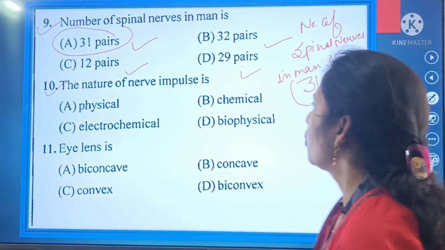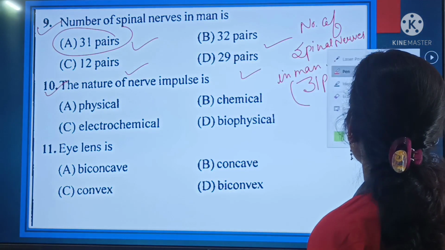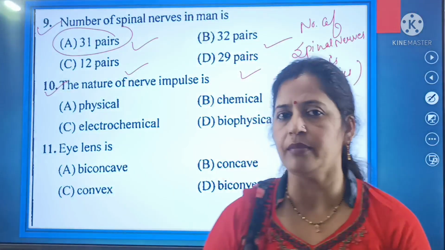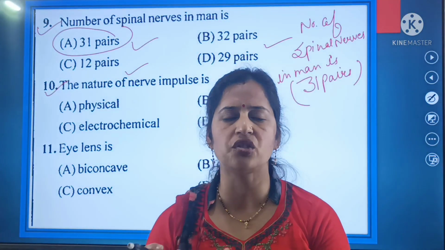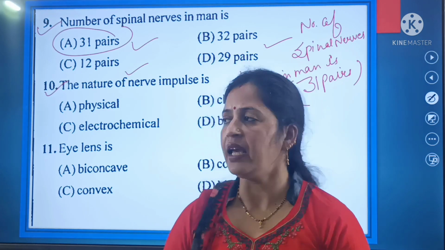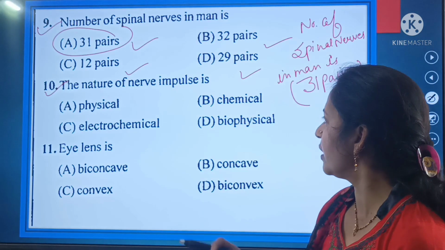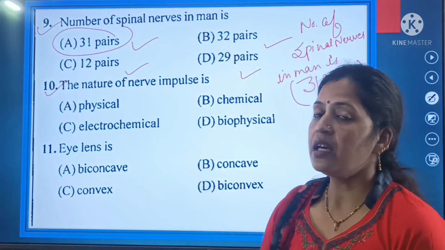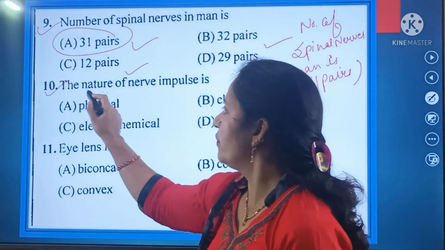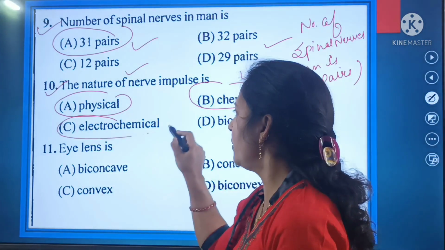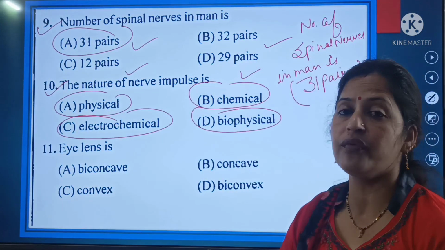Now shift to the question number 10, and the question number 10 is the nature of the nerve impulses. इससे पहले भी हमने ये क्वेश्चन डिस्कस किया है कि जो नेचर है नर्व इम्पल्स का वो क्या है, आइदर केमिकल है, मैकेनिकल है, इलेक्ट्रोकेमिकल है या फिर बायोफिजिकल है. So what is the nature of the nerve impulse? Options are physical nature, chemical nature, third one is electrochemical nature, and the last one is biophysical nature.